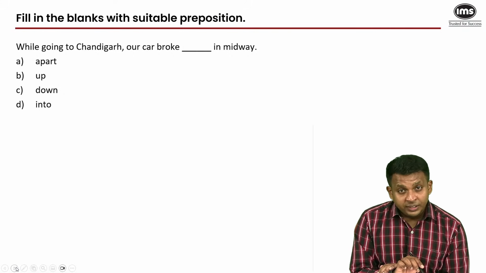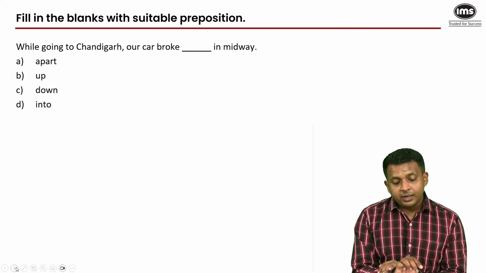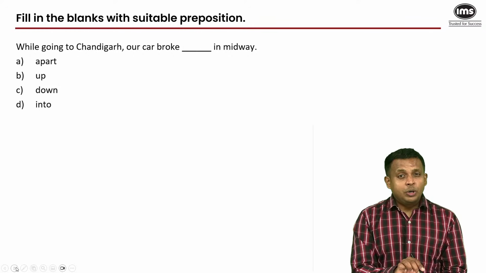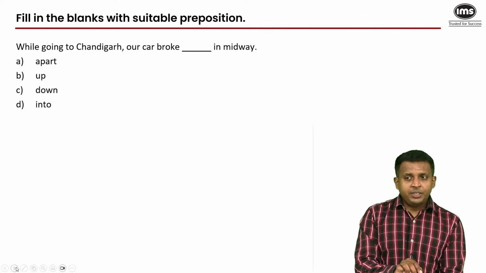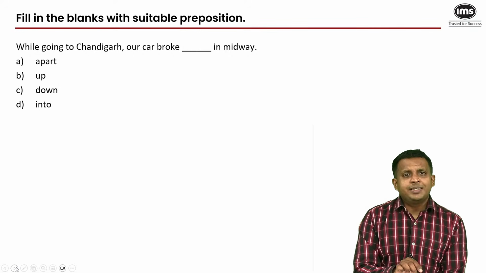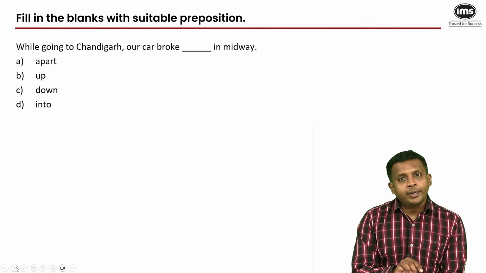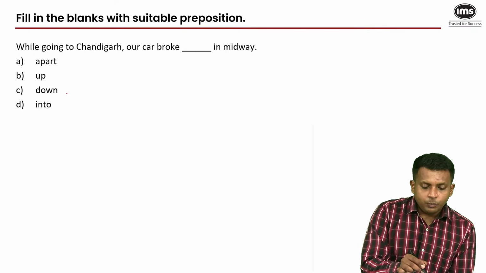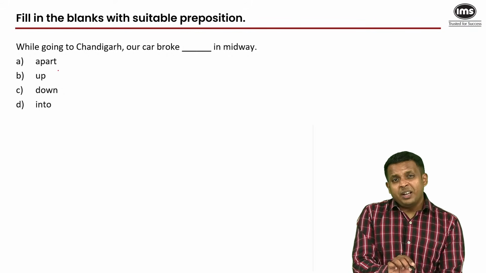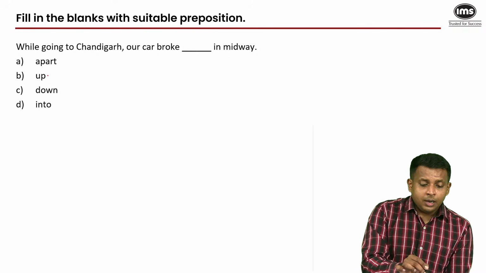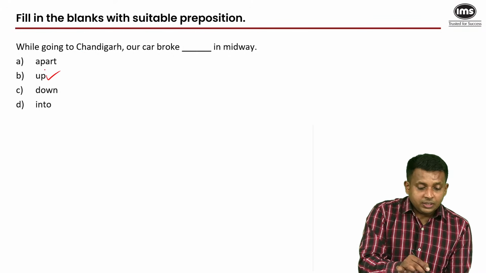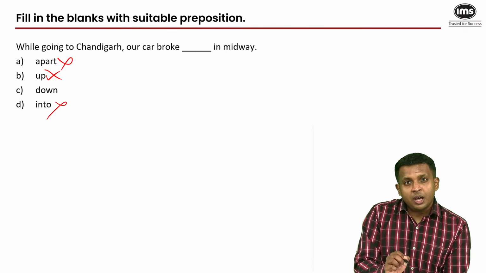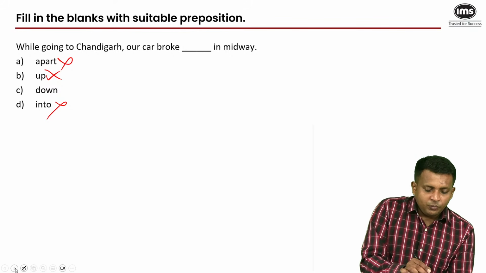We've already covered this phrasal verb today. While going to Chandigarh, our car broke blank in midway. Now, he broke down in the middle of the speech. We have covered that question. It means to start crying, to become emotional. But then machines can also break down. It means they stop working. So cars don't break apart if they stop working. Cars don't break up, so that's not the answer. Cars don't break into anything. Like people can break into a car to enter a car forcefully to steal something. So it's obviously breakdown. Simple.